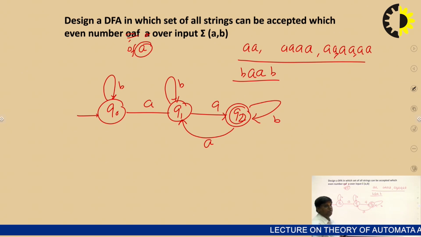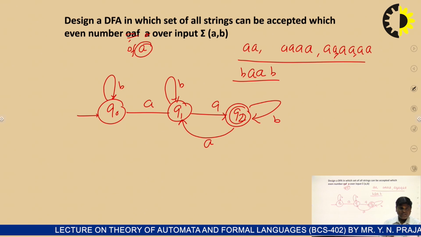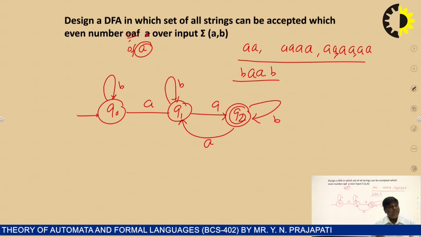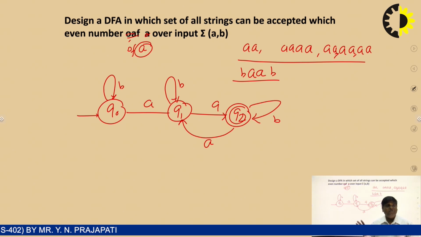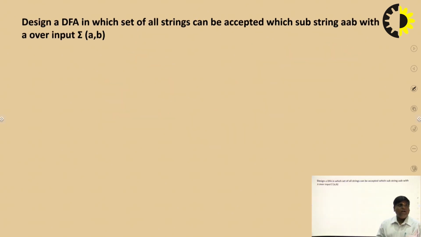Okay, we move to another example. We analyze that all types of problems are solved with a single approach. Single approach means we think of the minimum length string, design the finite automata, and complete the machine. That is the single approach by which all types of finite automata design can be solved. Even GATE examination problems can be solved with this kind of approach. We move to another problem, which is also solved with the same approach, but the problem is different.